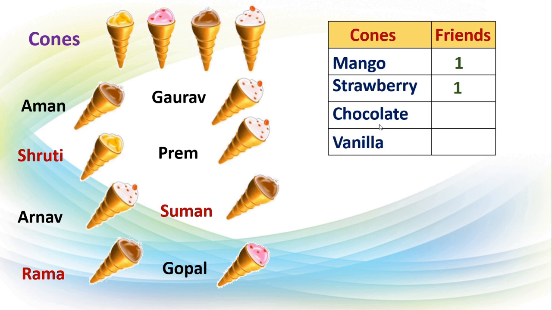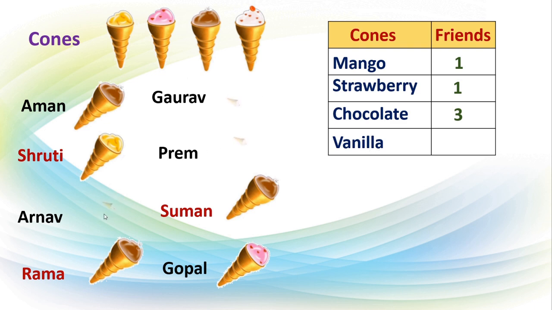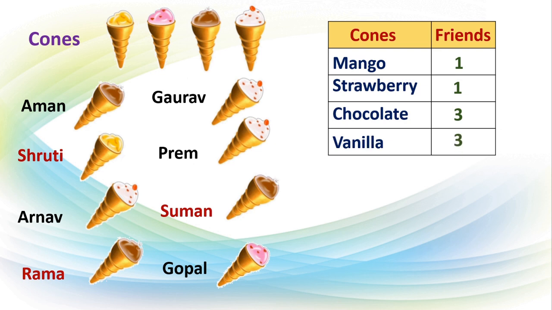Now we will move to chocolate flavor. See this, Aman, Rama and Suman. These 3 friends selected chocolate flavor. So we will write 3, right? And what about vanilla cones? Here Arnav, Gaurav and Prem. These 3 friends preferred vanilla cones. So again we will write here 3.